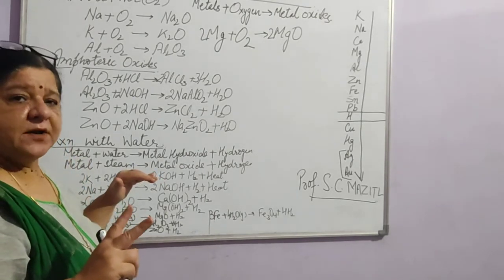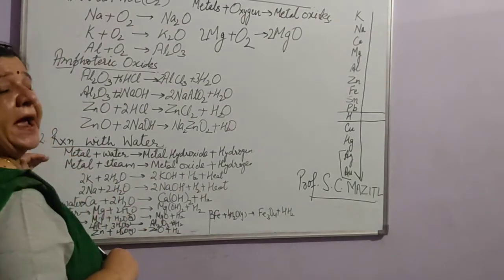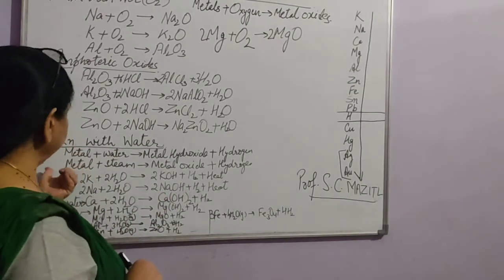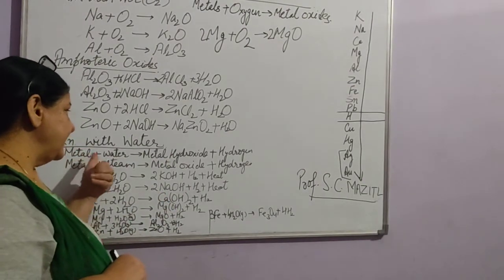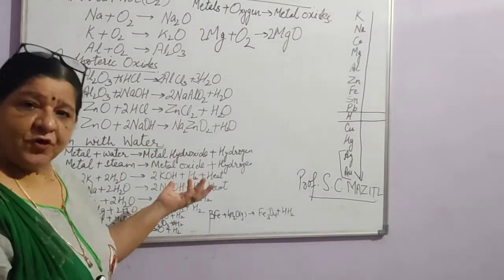Then next comes reaction of metals with water. So here, whenever any metal reacts with water, it forms a metal hydroxide.